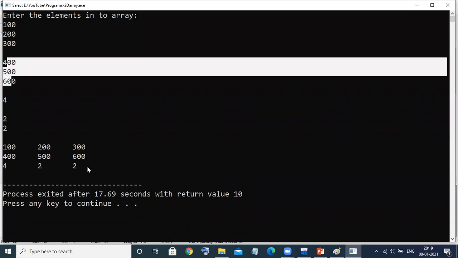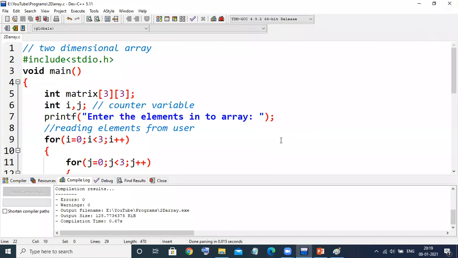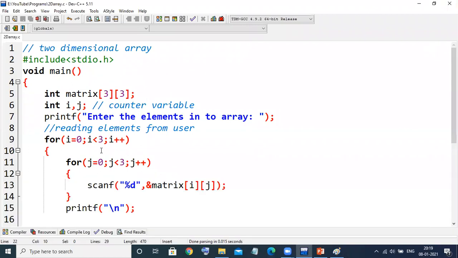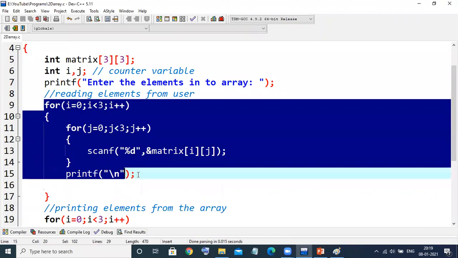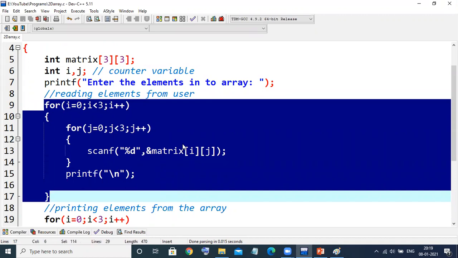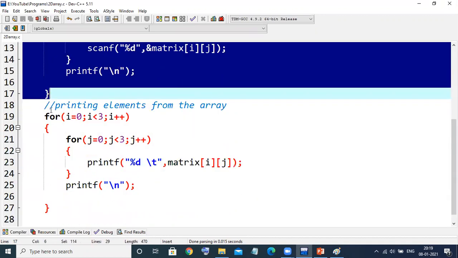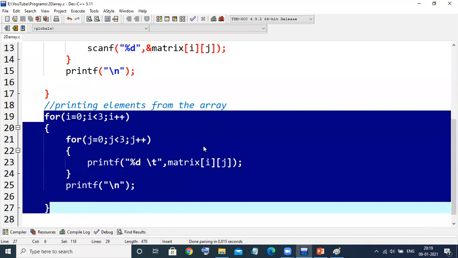And the third row follows. That means it's working, right? This is the way to take input into the two-dimensional array, right? This is how we take the input from the user console, and how to print the values to the console.